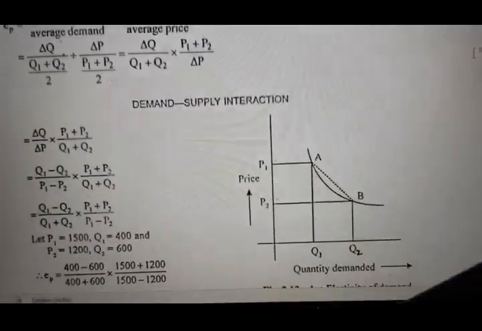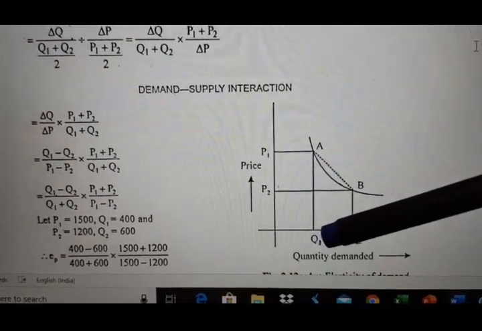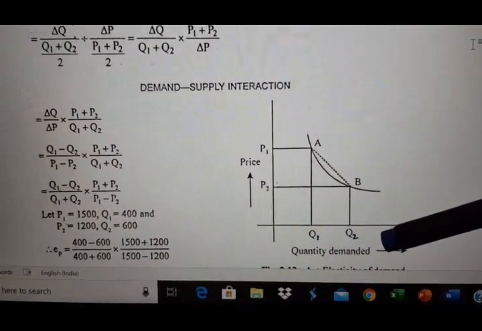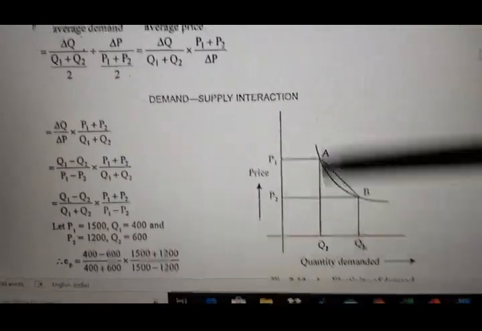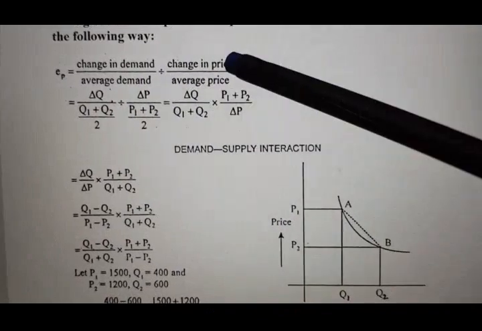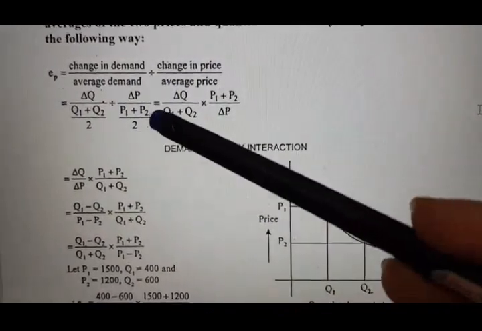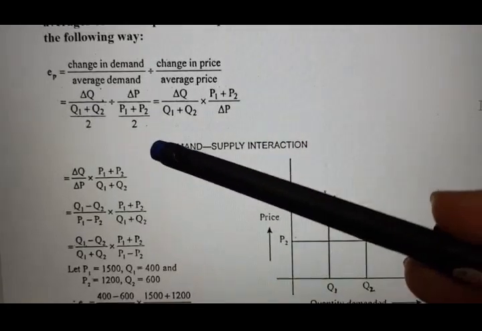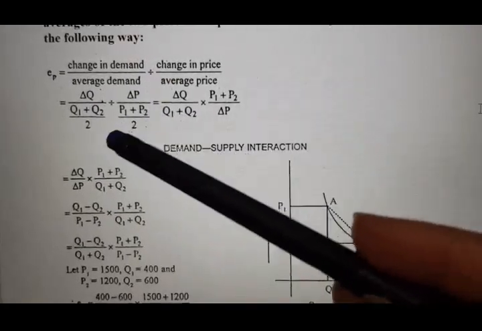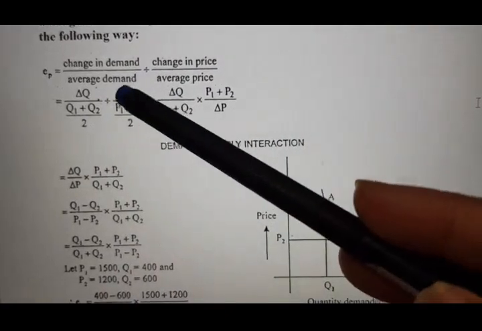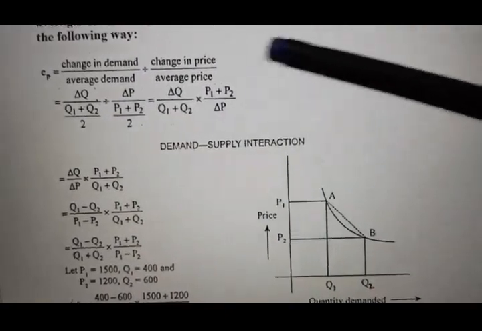Average means two quantities demanded are given here, Q1 and Q2, so Q1 plus Q2 divided by 2 will be the average. And divided by change in price, delta P. Average price means P1 plus P2 divided by 2. Now, instead of division, we are just doing multiplication, putting the multiplication sign and inverting it.